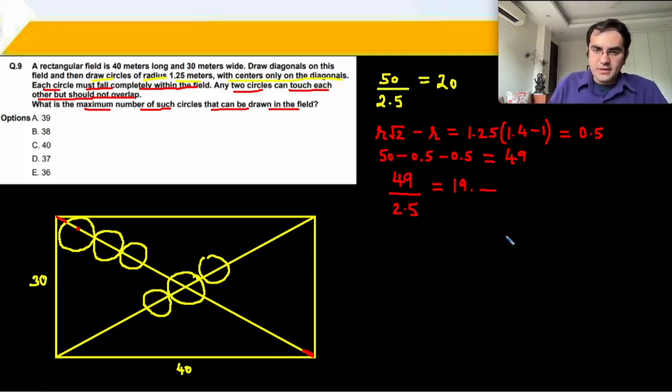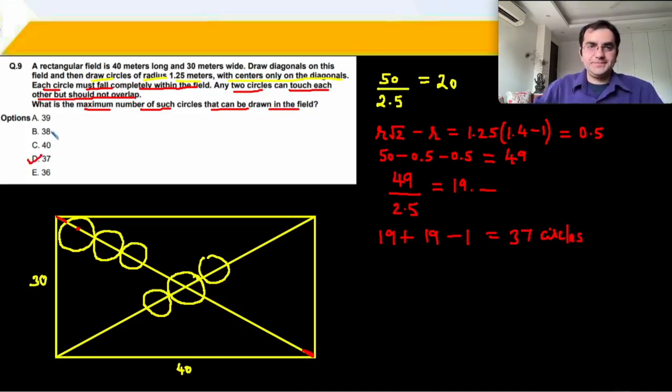ठीक है. So 19 circles on one diagonal, 19 circles on the other diagonal, but the central circle has now been counted twice, so we remove it once and you get 37 circles as the right answer for question number 9.